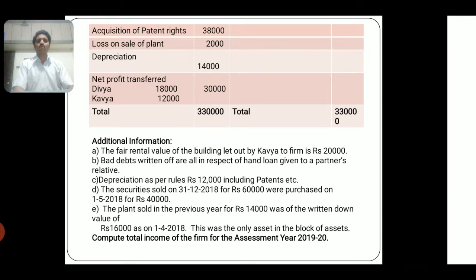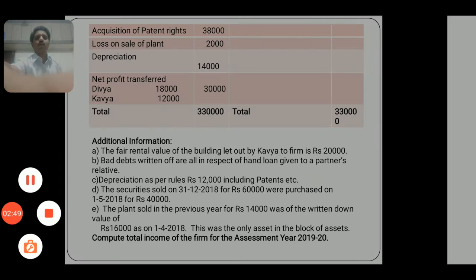The plant sold in the previous year for rupees 14,000 was of the written down value of rupees 16,000 as on 1/4/2018. This was the only asset in that block of assets. Compute the total income of the firm for the assessment year 2019-20.